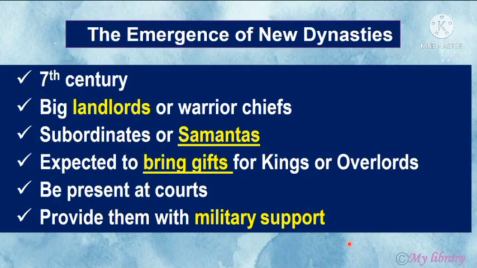The emergence of new dynasties. By the 7th century, there were big landlords or warrior chiefs in different regions of the subcontinent. Existing kings often acknowledged them as their subordinates or samantas. They were expected to bring gifts for their kings or overlords, be present at their courts, and provide them with military support.